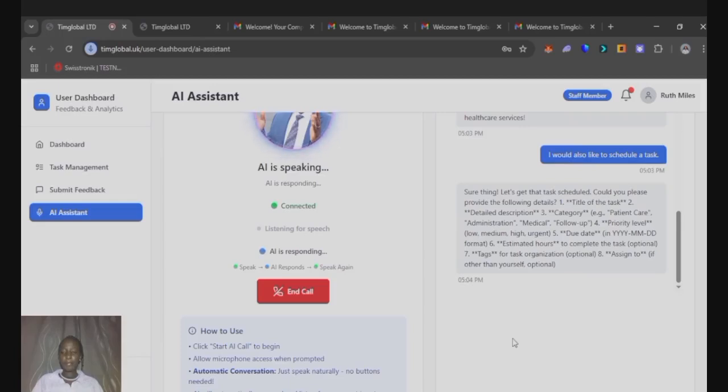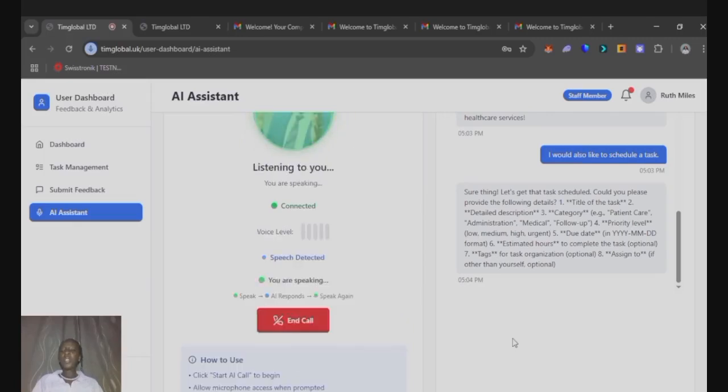Title of the task. 2. Detailed description. 3. Category, e.g., patient care, administration, medical, follow-up. 4. Priority level: low, medium, high, urgent. 5. Due date in YYYY-MM-DD format. 6. Estimated hours to complete the task, optional. 7. Tags for task organization, optional. 8. Assigned to, if other than yourself, optional.